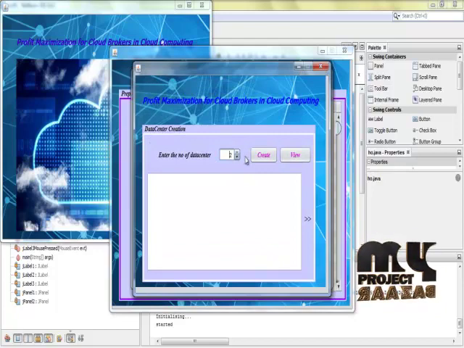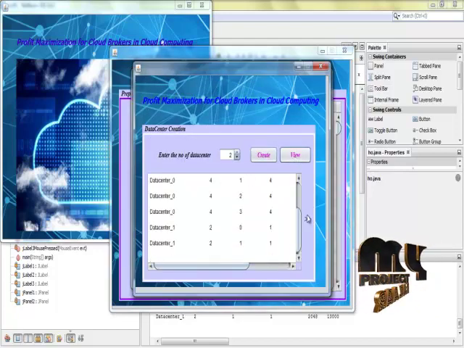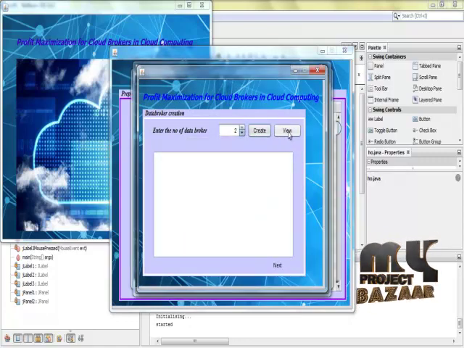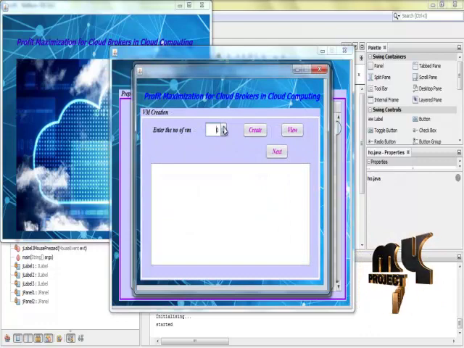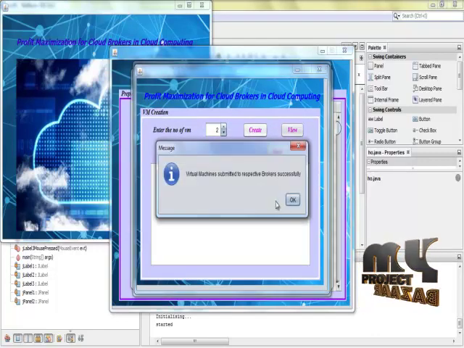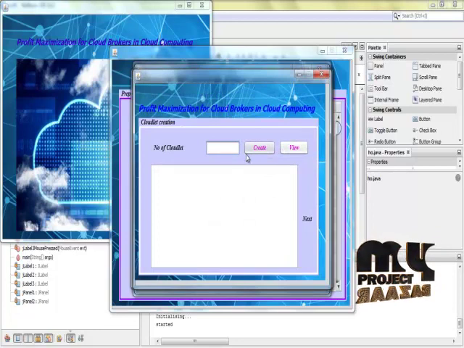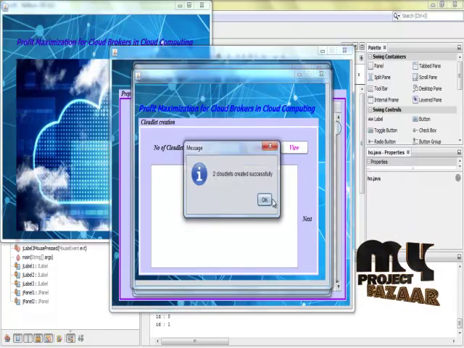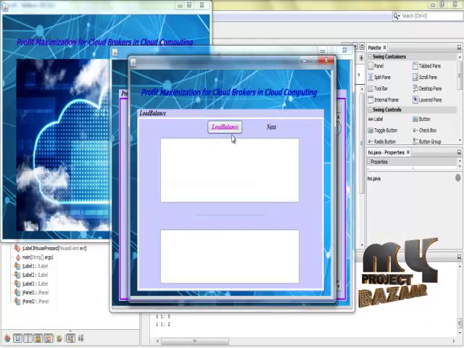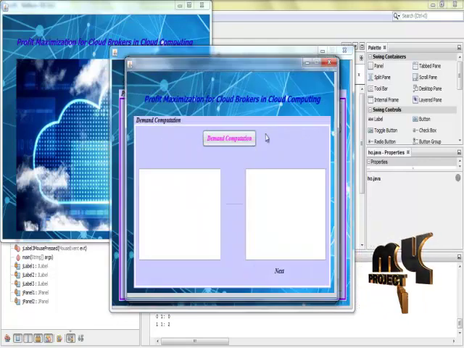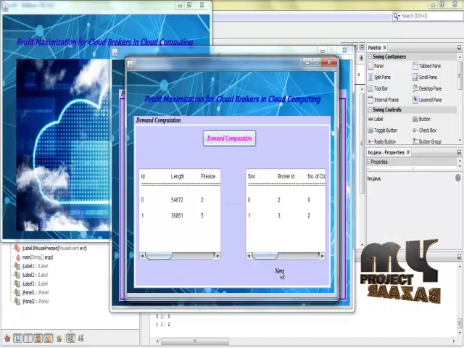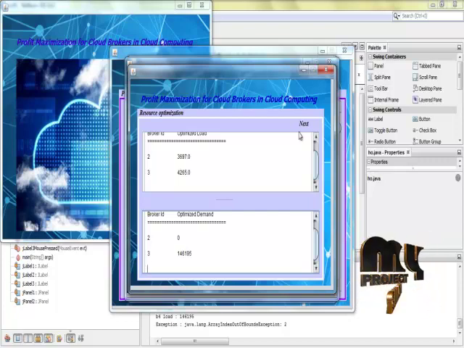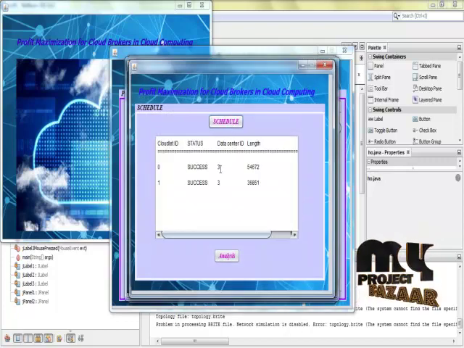Data center creation, then data broker creation, then virtual machine creation, and then the number of clouds is displayed. Load balance is displayed, and then demand computation is displayed. Compute demand and resource optimization is displayed, and then scheduling is displayed.